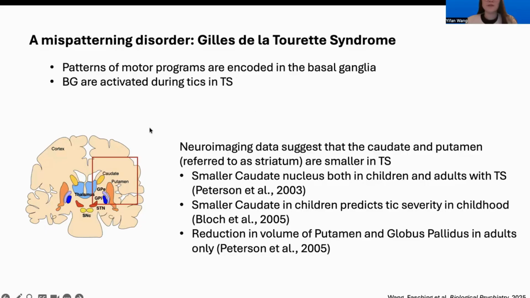And from previous studies we know that patterns of motor programs are encoded in the basal ganglia region of the brain. And basal ganglia were also shown to be activated during the tics of TS patients. Previous neuroimaging data also suggests that caudate and putamen regions, together referred to as striatum, are smaller in TS patients' brains.